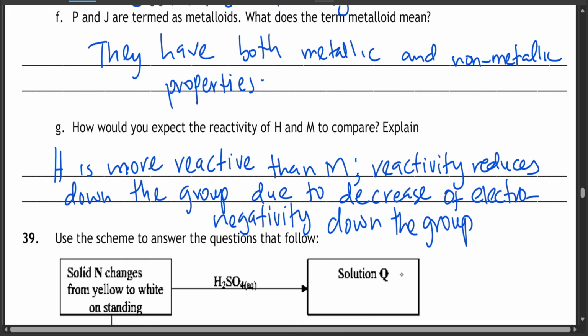Now let's say fluorine being 2,7 and chlorine being 2,8,7, fluorine is more electronegative than chlorine.